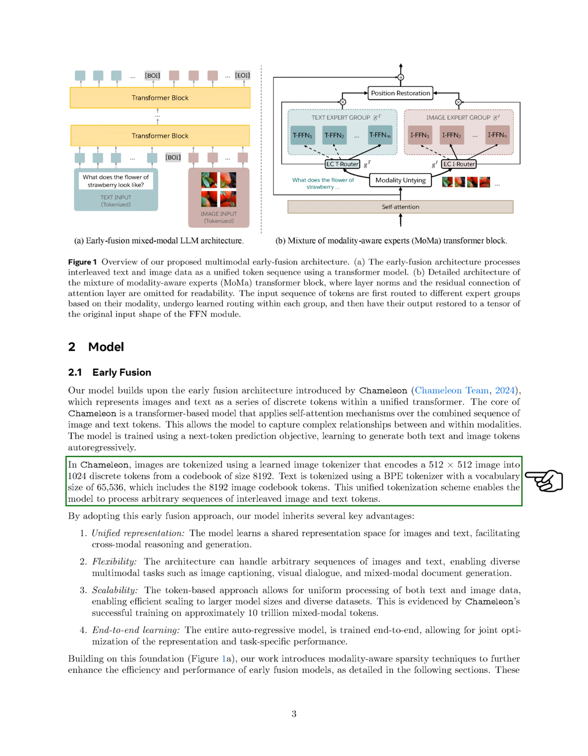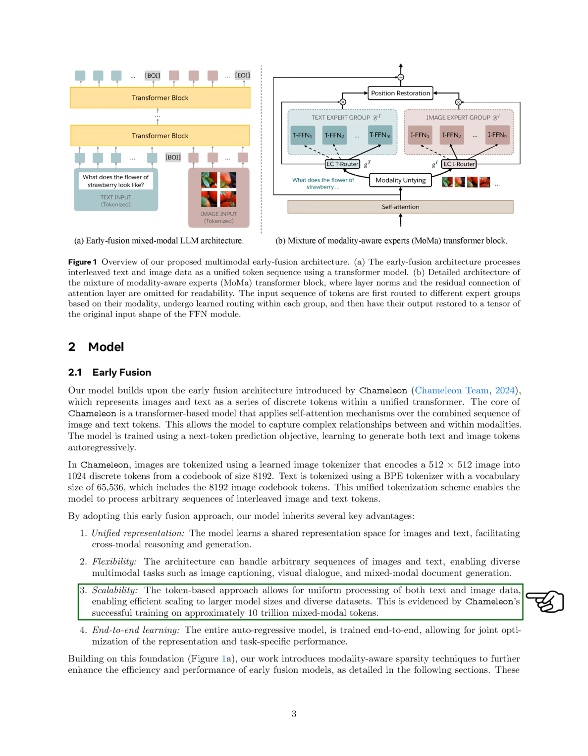By using this early fusion method, our model gains several important benefits. 1. Unified representation. We create a shared space for images and text, which helps in reasoning and generating content across different modalities. 2. Flexibility. Our architecture can manage any combination of images and text, making it suitable for various tasks like image captioning, visual dialogue, and generating documents that mix both modalities. 3. Scalability. The token-based approach allows us to process both text and image data uniformly, which makes it easier to scale up to larger models and diverse datasets.